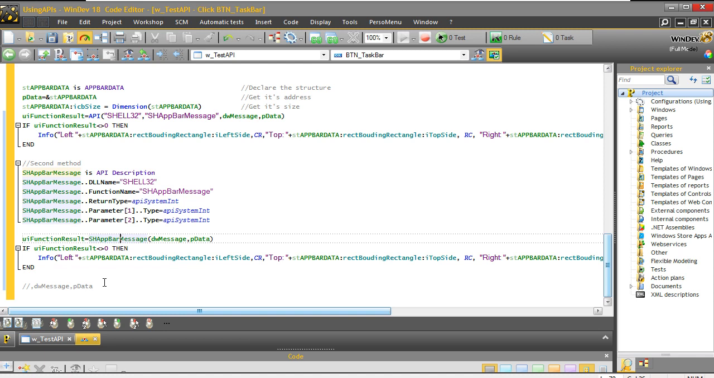So this is really the second syntax doing the same thing as the first one, just to show you that one is not that much more complex than the previous one. It's just a different way of doing things.